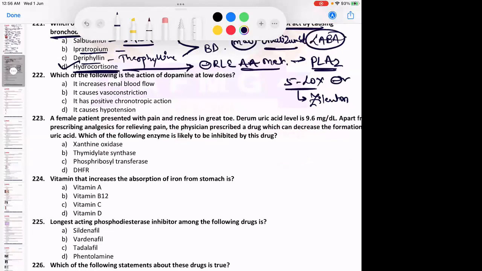Which of the following is the action of dopamine at low doses?